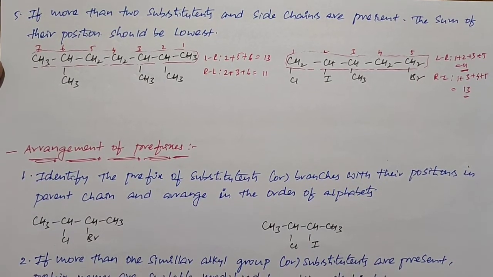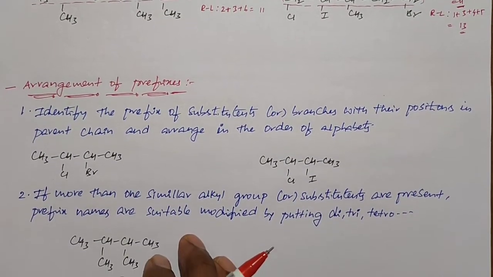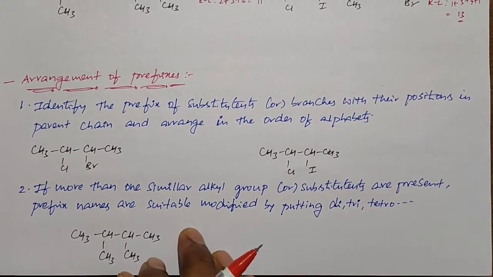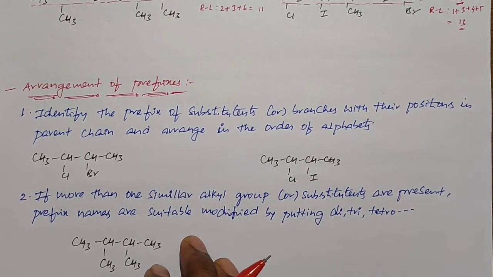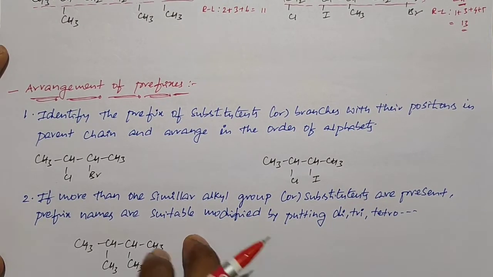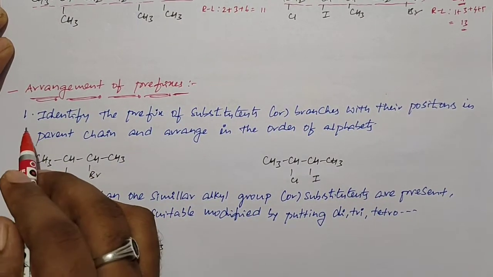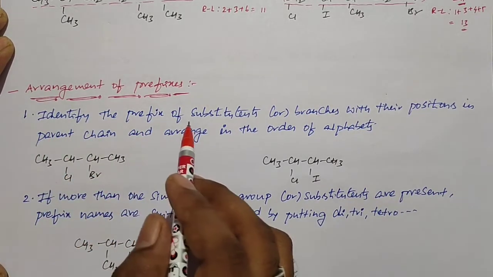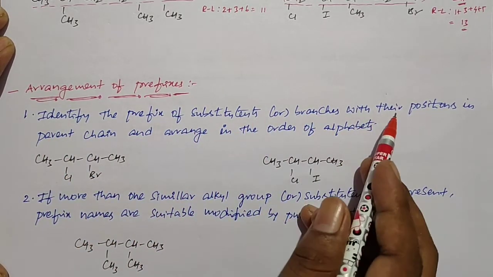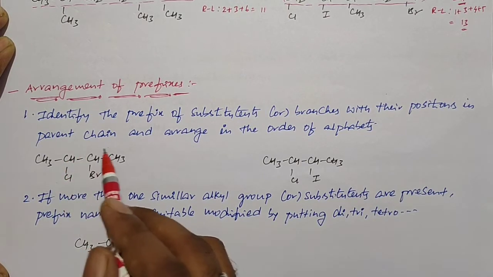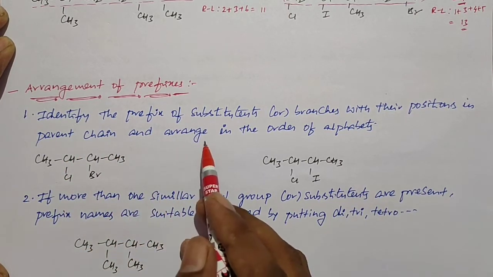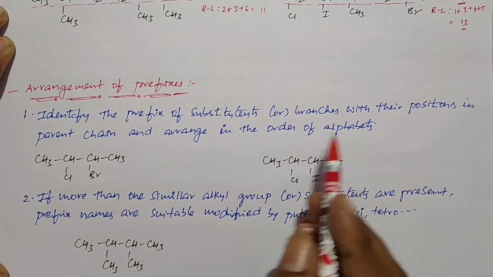And next is arrangement of prefix. What is arrangement of a prefix? So in the arrangement of prefix, this is the third portion in the rule. The first rule is to identify the prefix of substituents or branches with their position in the parent chain and arrange in the order of alphabet.